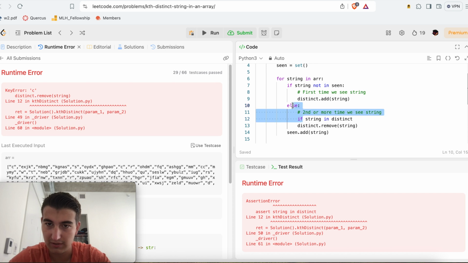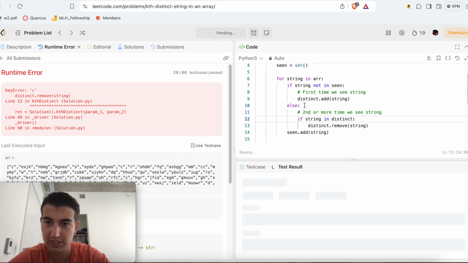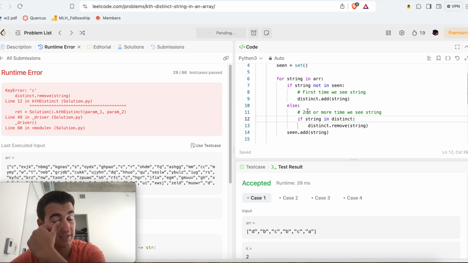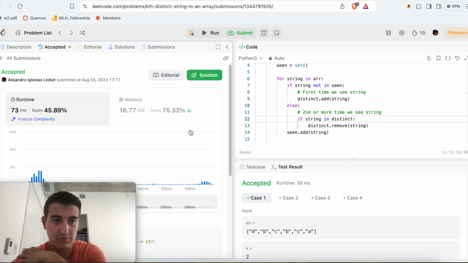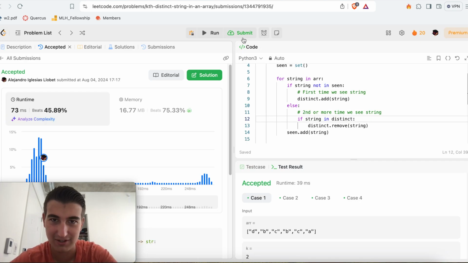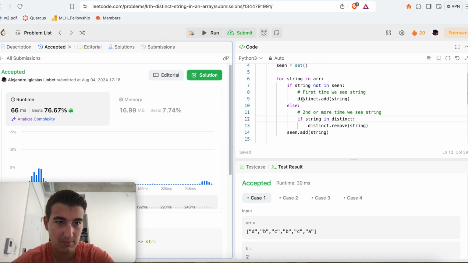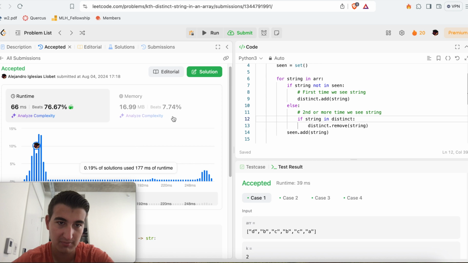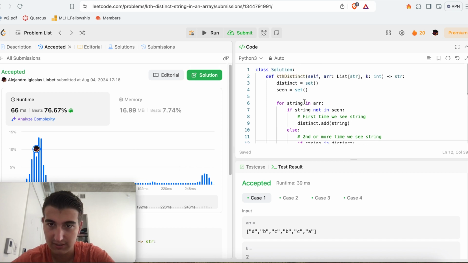We can even do an elif here, although I think it makes the code less readable actually. This logic is easier to understand. But there we go. Yeah, that makes complete sense. Otherwise, this should work. Okay, very nice. Well, that's essentially it for the solution. We can see if maybe we can try to do something a bit more clever. Okay, 76%. This likely means it's a little optimized. Yeah, our memory is very bad.